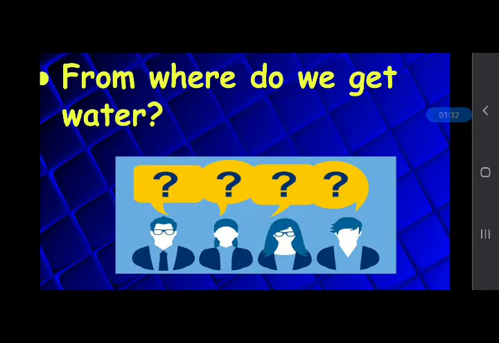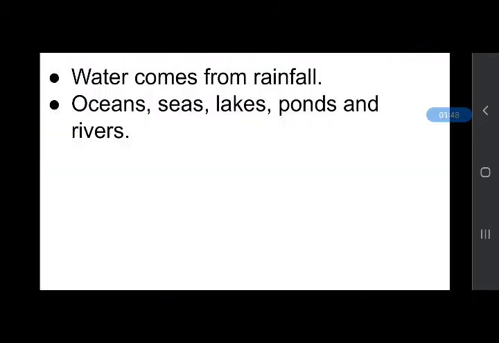Now answer this question. From where do we get water? Please don't skip answering. Pause the video, think and answer. From where do we get water? We get water from rainfall. From rainfall, naturally water comes and then we use this water for our daily use or other things. And this water is collected in different water bodies.